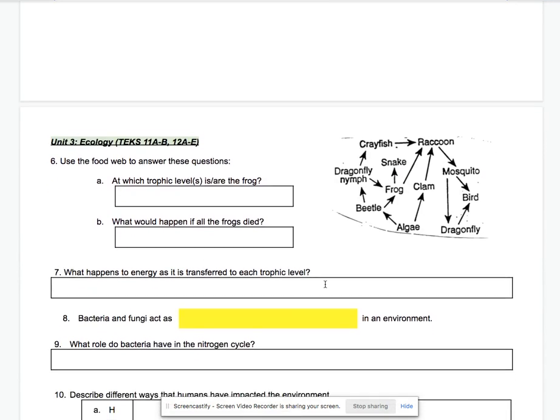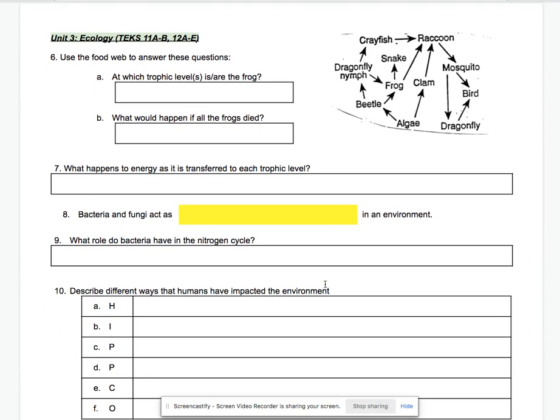Now we're going to go to Unit 3. We're going to use the food web to answer these questions. At which trophic levels is/are the frog? Well, let's start off by looking at the first level. I'm sorry, the first level is producers. Algae would be the producers, and the ones that eat it are going to be the primary consumers. And the ones that eat it are the beetle and the clam.